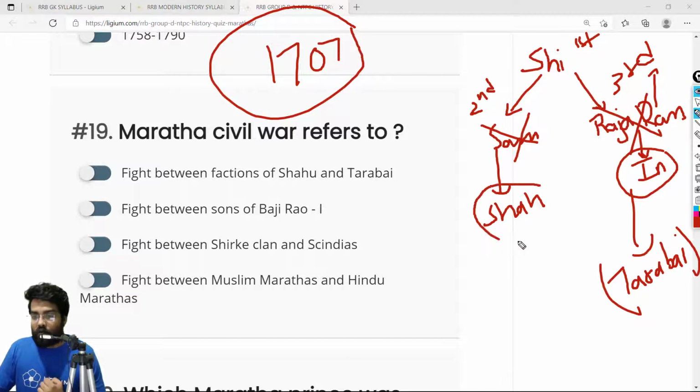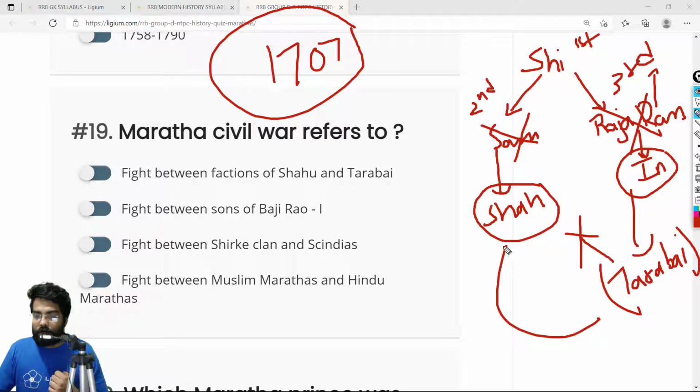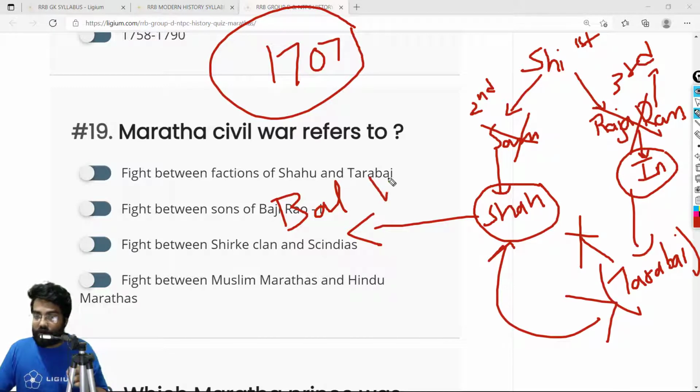So Shahu, after the death of Aurangzeb, was released. And Shahu claimed the throne of the Maratha Empire. Okay, so Tarabai said no. And eventually there was a civil war between Shahu and Tarabai. Shahu was supported by a guy called Balaji Vishwanath. Okay, remember this, Balaji Vishwanath.